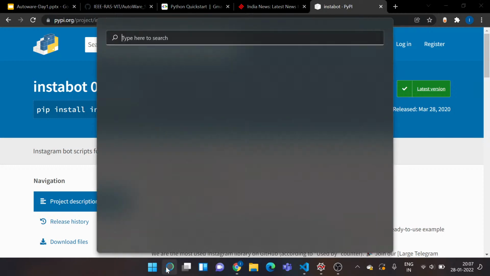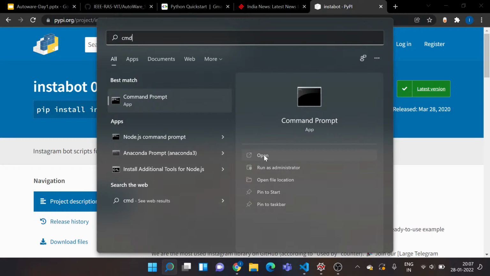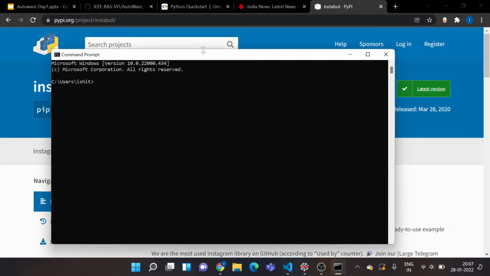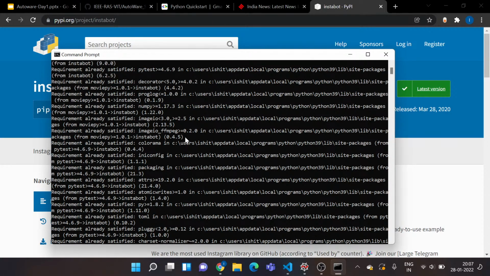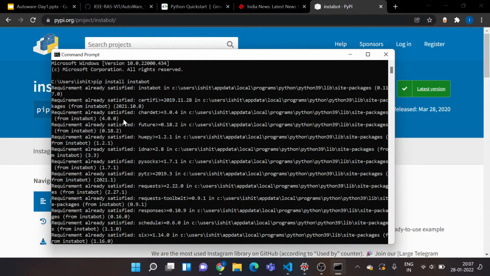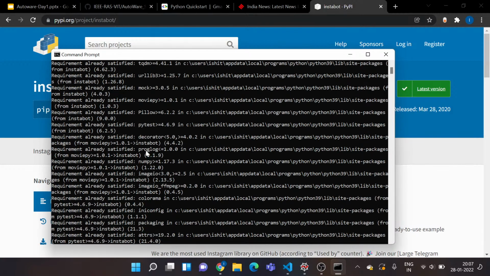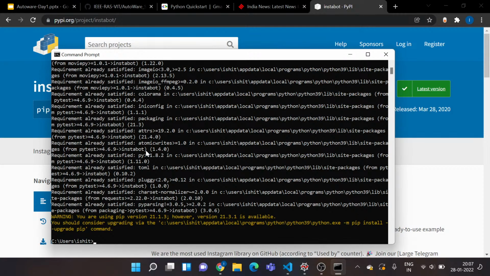I want all of you to open your command prompt, and Mac users might open your terminal. Once your command prompt or terminal is ready, just paste this command. For Windows, this would do, but for Mac users, you need to append a 3: it's pip3 install instabot. So that would work for you. I'll just run this command. As you can see, for me the requirement is already satisfied because I've already installed this library. For you, it will take 1 or 2 minutes, so you need to wait. Once you're done, give me a yes in the chat box, and we'll move forward.